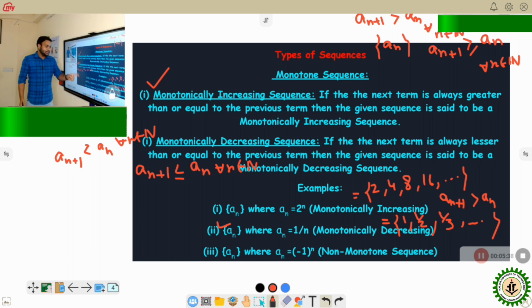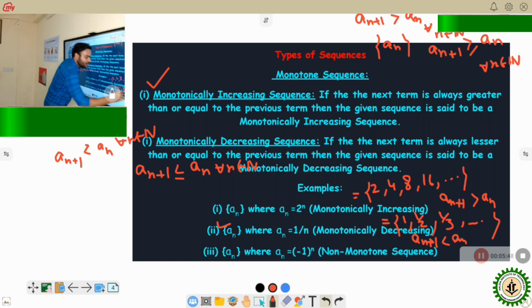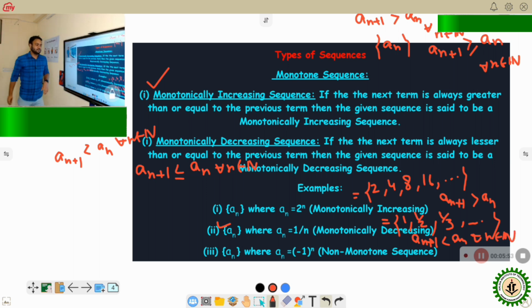It is not only less than or equal to, but also strictly less than the previous term. So A_(n+1) is strictly less than A_n for all n belonging to the natural number set. So that's why it is not only a monotonically decreasing sequence, but also a strictly monotonically decreasing sequence.